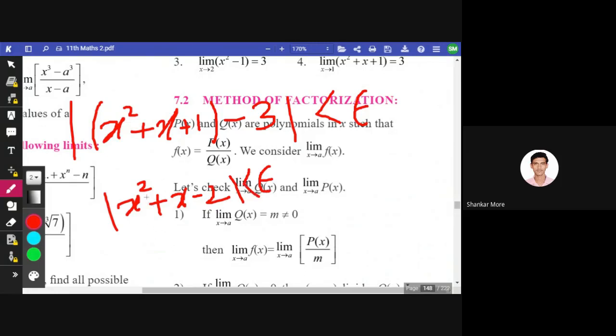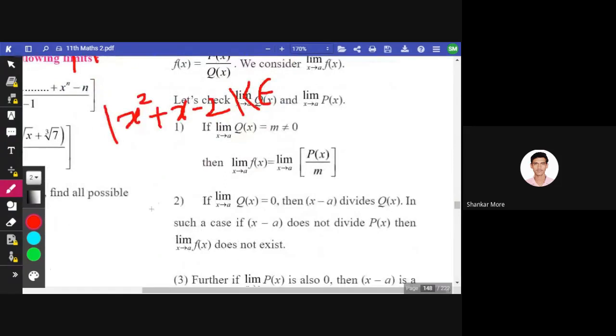You can solve the quadratic equation by the factorization method or by the formula method. The formula method is easy for me, so we'll go with the formula method. Minus b, that is minus 1, plus or minus the square root of b square minus 4ac, that is 4 multiplied by minus 2, that is minus 8, I think.